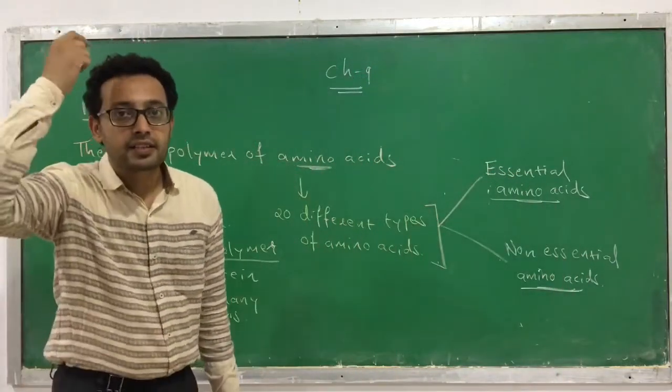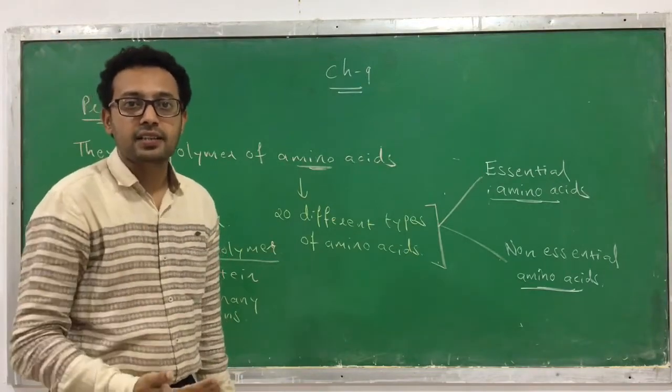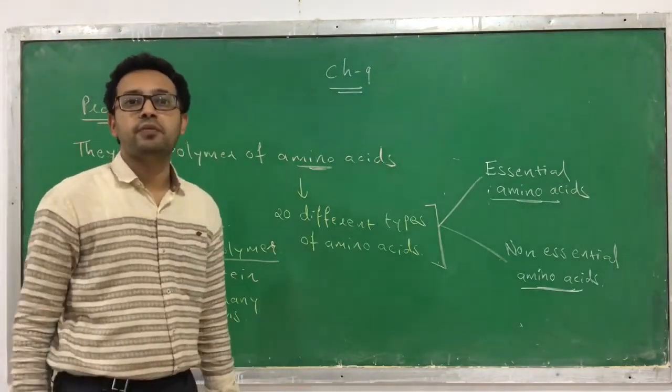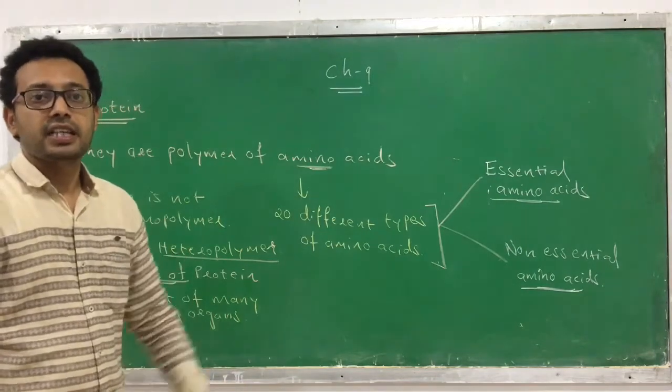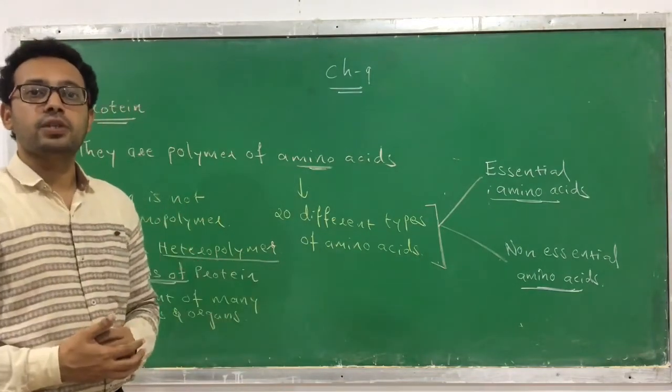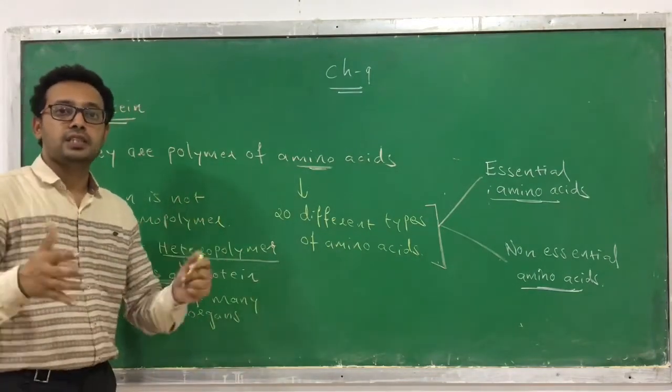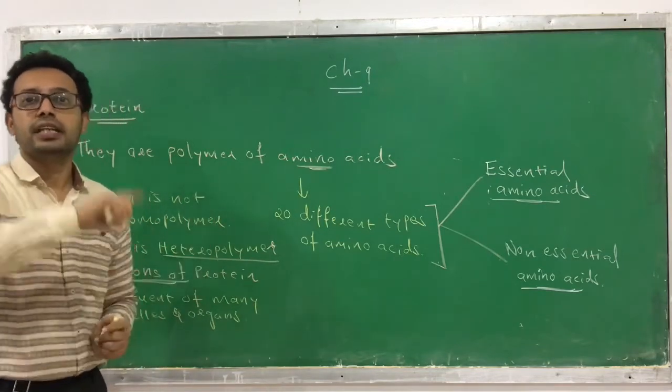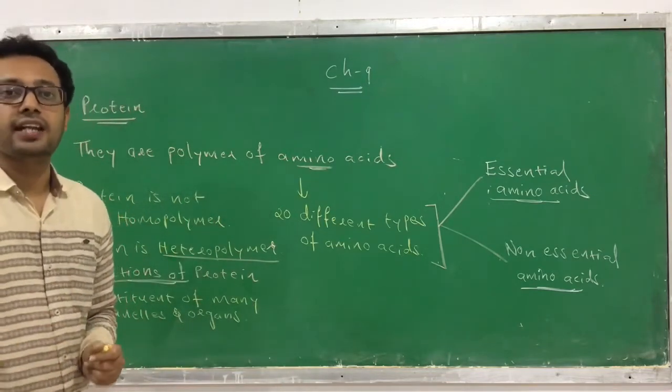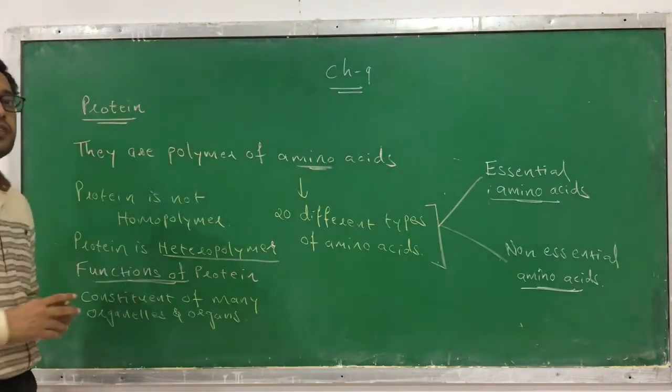Even your hair is made up of a protein like keratin. Your nail is also made up of a protein. Even your skin contains proteins. So proteins are present as a structural component in many tissues, organs and organelles. So this is the first function.